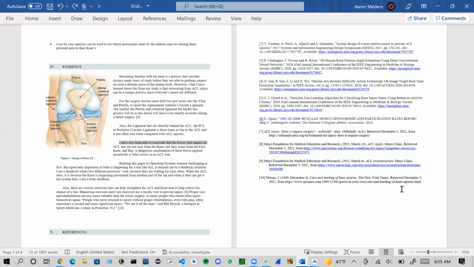Some of the ways that I concluded that we can help prevent ACL injuries is to make sure that we are hydrated before performing physical activity. Also, exercises that strengthen the hamstring and core are ways that we could increase our stability and help reduce the likelihood of a tear. And in conclusion, if we do get hurt, we need to make sure that we listen to our doctors and follow proper physical therapy.